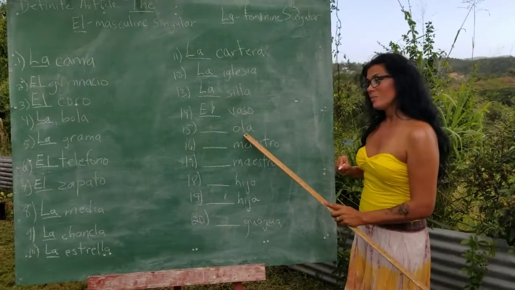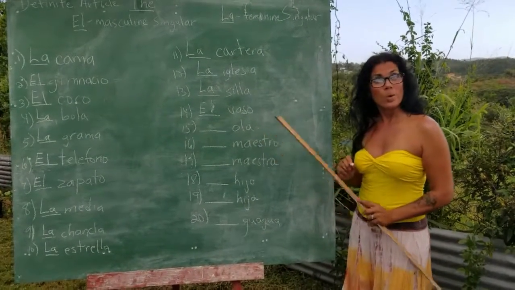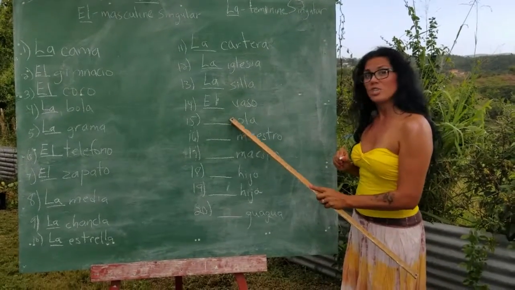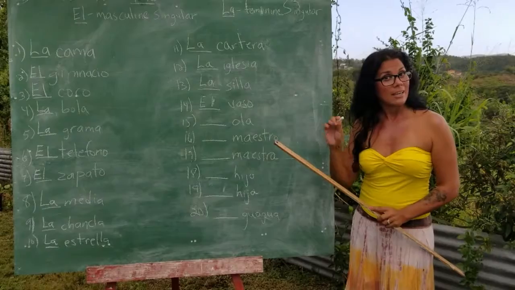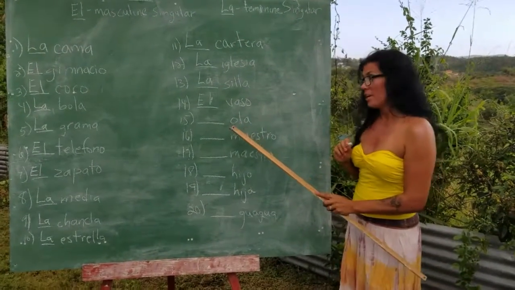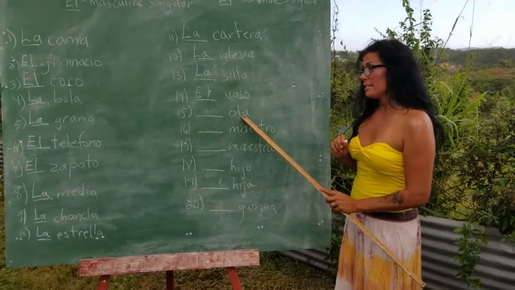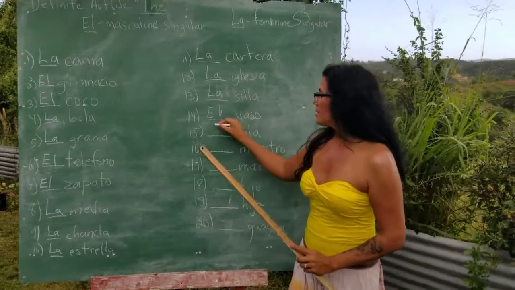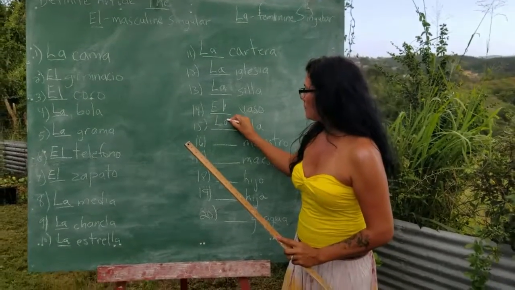Ola, ola is a wave. There is another hola that we know, but it starts with an H, and that's hi. Hola, hi. This ola is a wave, no H. So it ends on an A, therefore it is la ola. Singular, feminine.